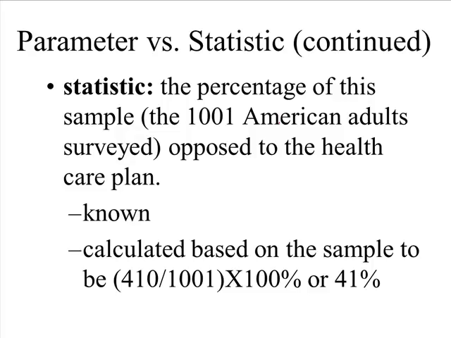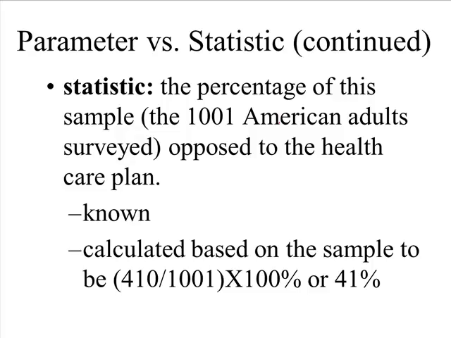Well, if you happen to have a sample that's well chosen, we believe that that small group of people, places, or things in the sample is an appropriate tool to use to describe what's going on in the population. We think it is representative of the population. So if 41% of our sample believe that Obamacare is a bad thing, that would be evidence to suggest that in fact 41% of our population does.